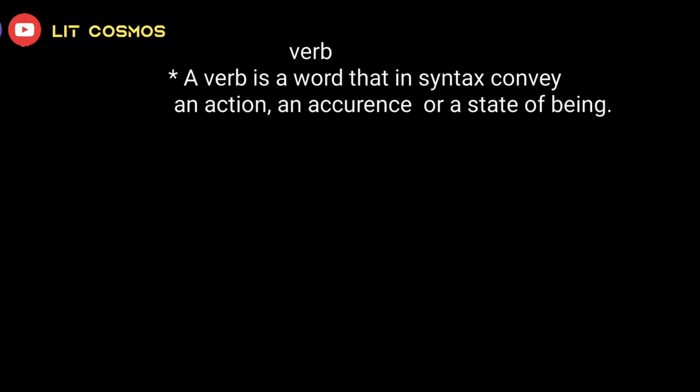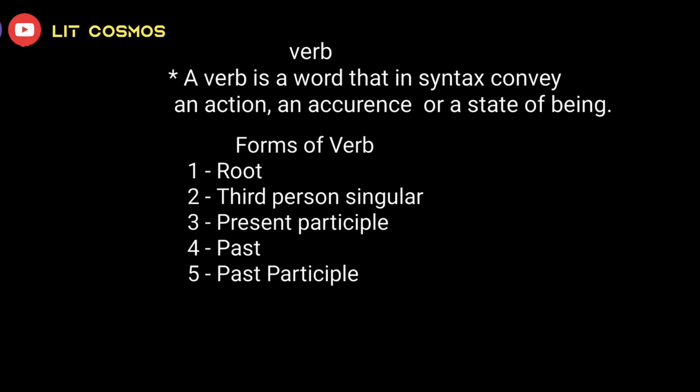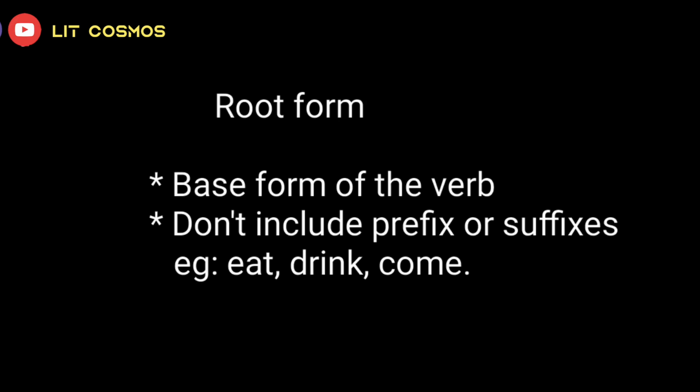A verb is a word that in syntax conveys an action, an occurrence, or a state of being. There are 5 different forms for each verb: root form, third person singular, present participle, past, and past participle. The root form of a verb is the base form of a word. Roots do not include prefixes or suffixes. For example, words like eat, drink, come, sing, dance, all these are examples of root forms.